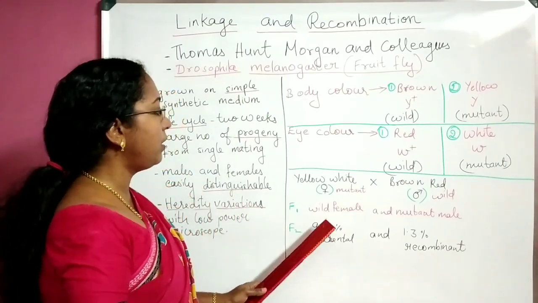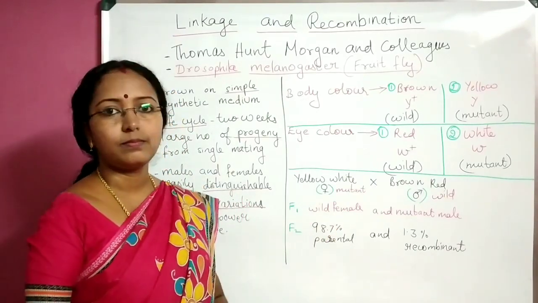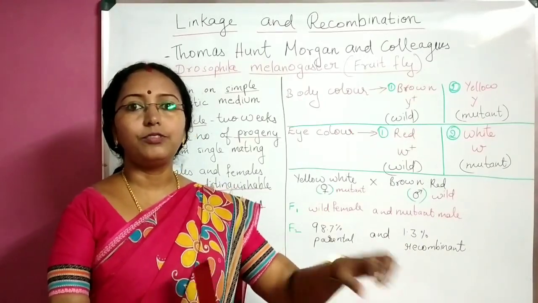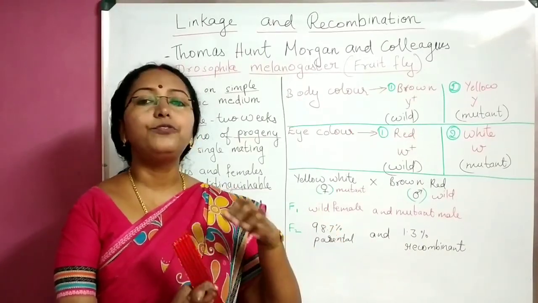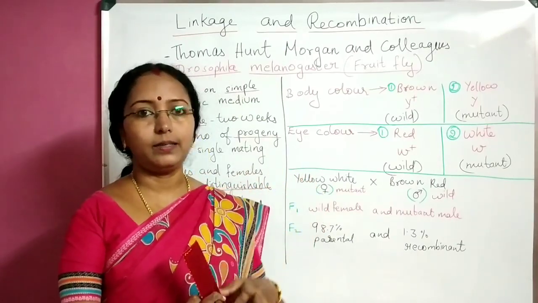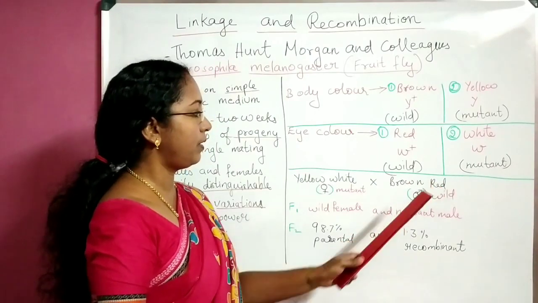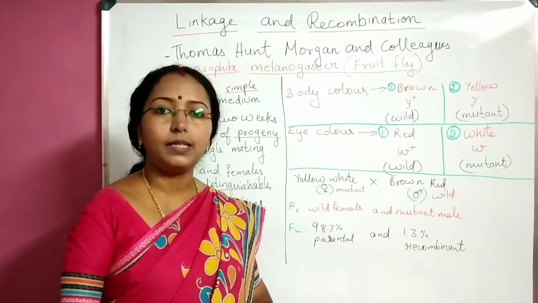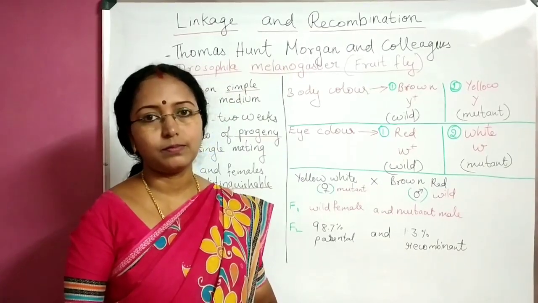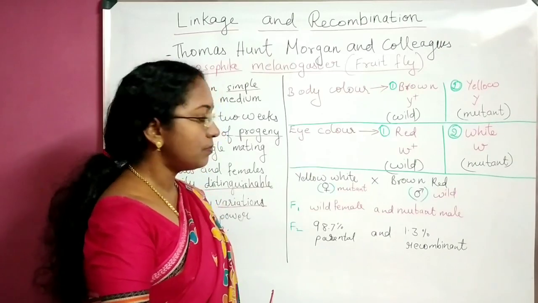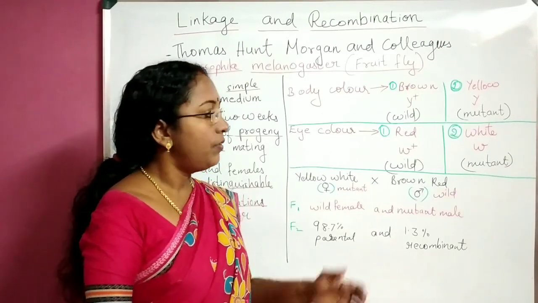F1 generation, what did they get? Females were wild. Females were wild means females had brown body and red eye color. This is wild, brown body, red. Females were wild type and males were mutant type. So from this, they were again waiting.